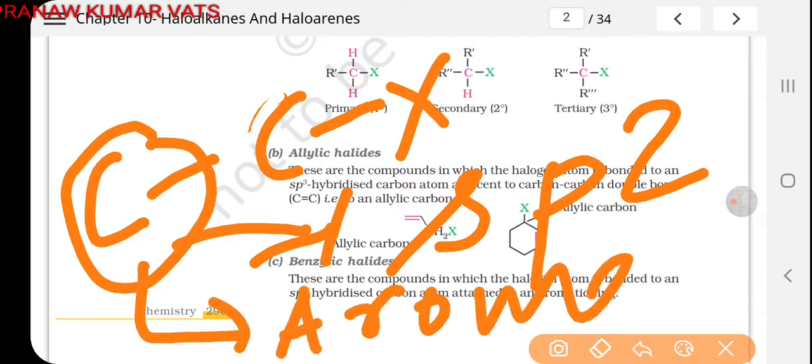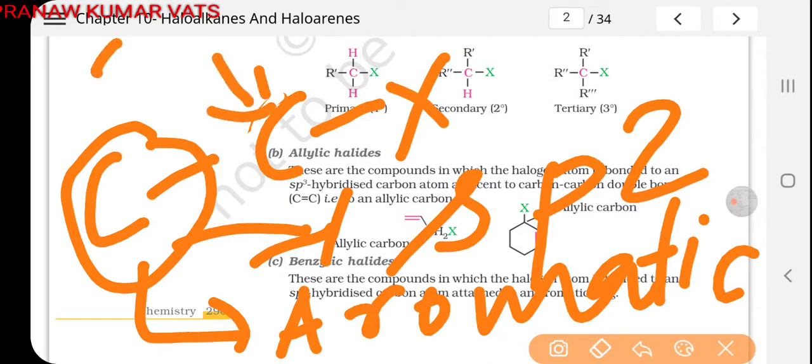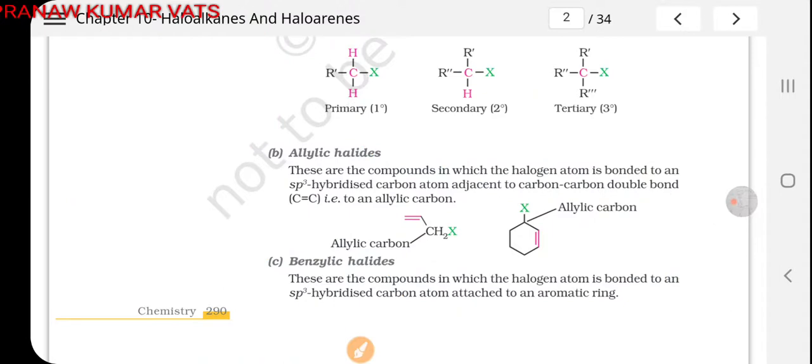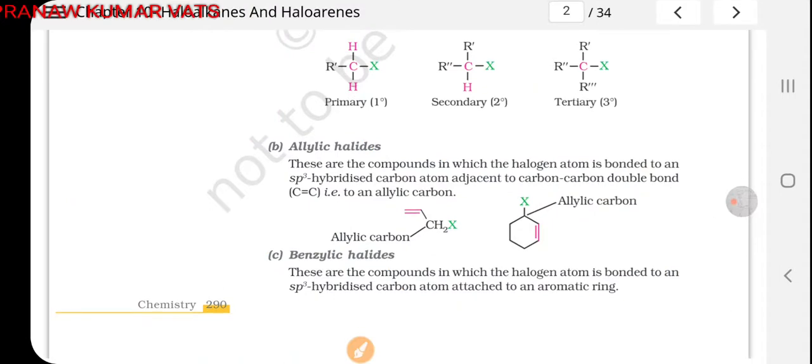Strictly, this carbon must be a carbon of benzene, and obviously we know that all carbons of benzene are sp2 hybridized. So if an sp3 hybridized carbon atom is attached to this sp2 hybridized carbon of benzene, and halogen is attached to it, then it is called benzylic halide.